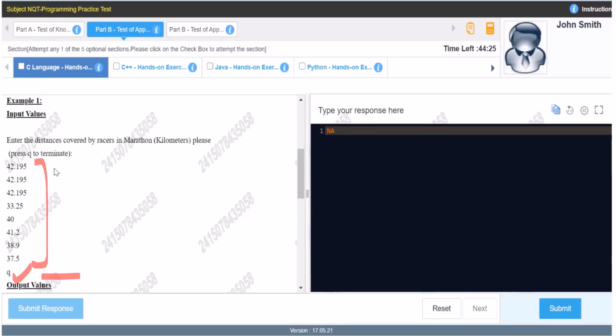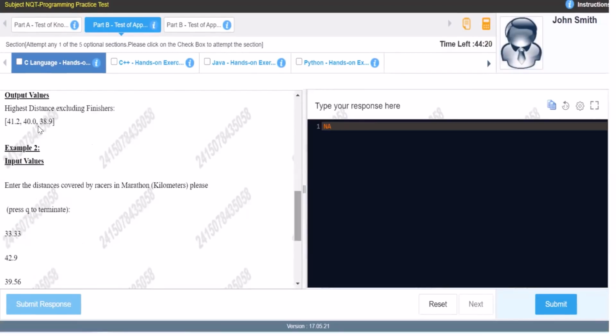Okay, so if we guess what the output could be here: 42195, no, this also no, these have to be excluded. Now after excluding these, we have to check what the top three are, right? So the top three here are 41.2, 40 and 38.9. Now let's see what the output is. So here we can see 41.2, 40, 38.9.